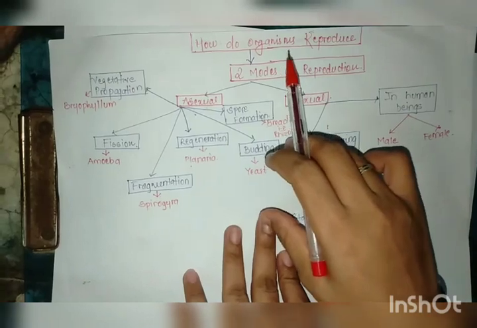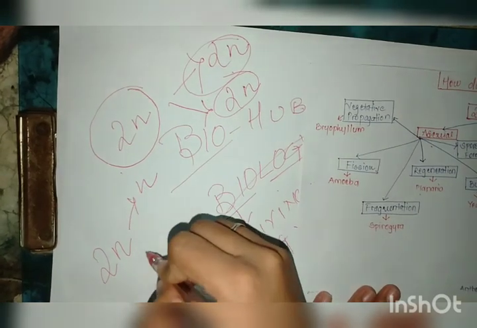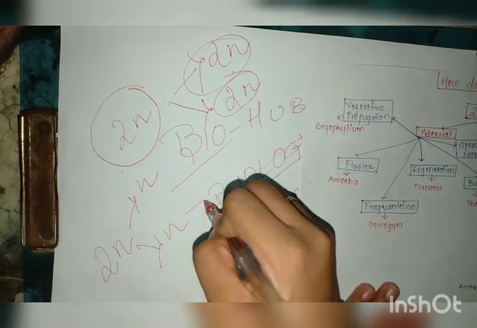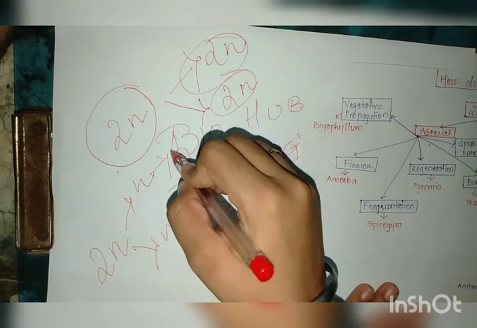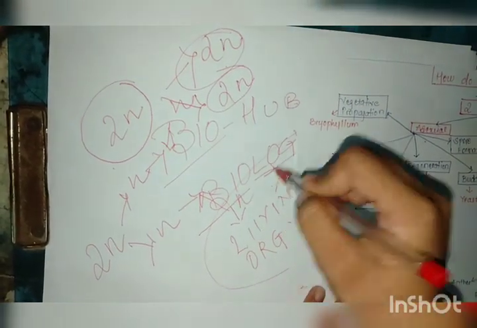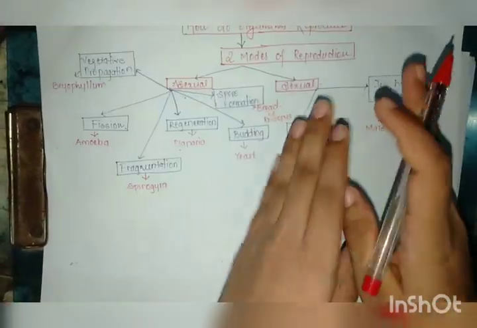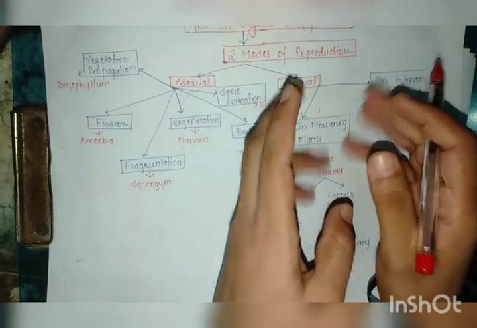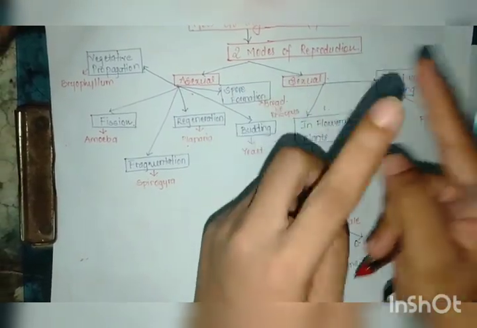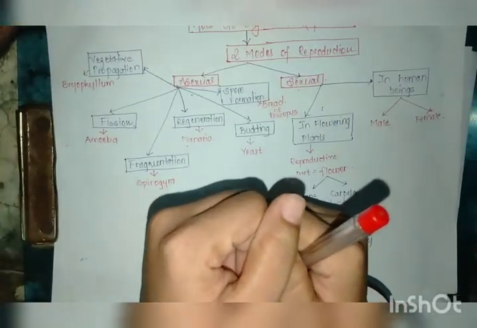Now I am going to tell you about sexual reproduction. What is sexual reproduction? Wherein this 2n becomes n and then n, and after that getting another n from another parent, it becomes 2n. Now here in sexual reproduction there is involvement of two parents and it gives birth to a single daughter cell.